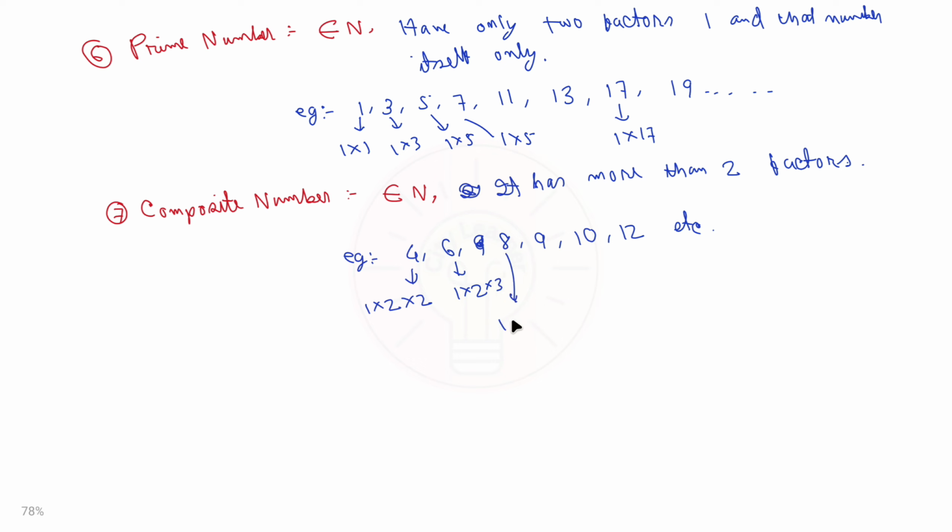But in composite numbers, 4 has 3 factors, 1, 2 and 4. Then 6 has 1, 2, 3 and 6. Then 8 has 1, 2, 4 and 8, similar like this.